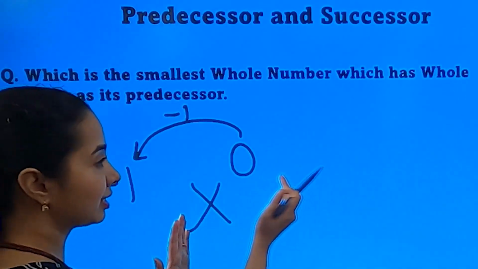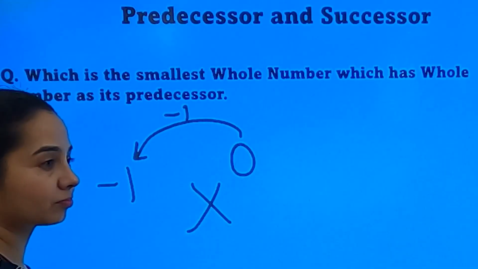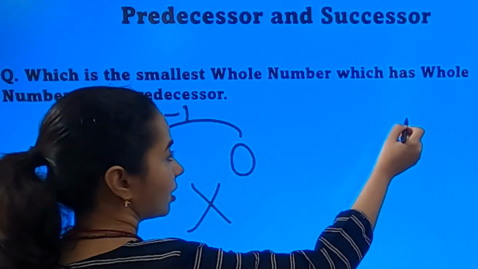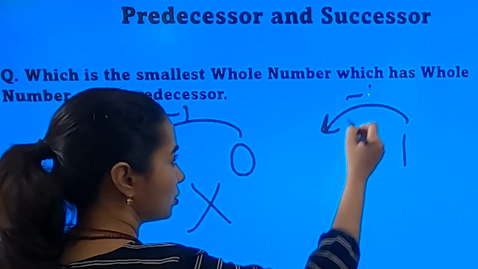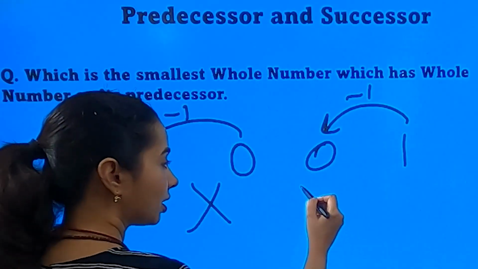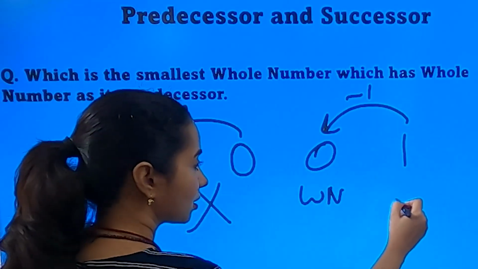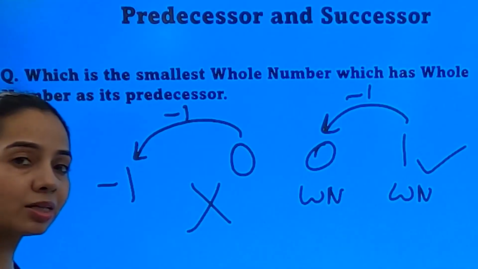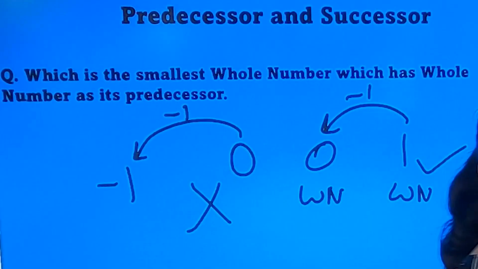Smallest. So I will take the next larger number. So that is 1. Its predecessor will be 0. Both are whole numbers. So 1 becomes the smallest whole number whose predecessor is also a whole number.